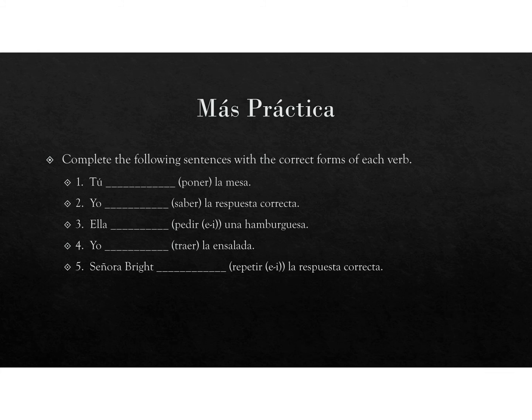And then finally, number 5, Señora Bright, we have repetir, and again I have E to I in parentheses, la respuesta correcta. There are two E's in this stem, so it's going to be the second E that changes to an I. The answer is going to be repite, R-E-P-I-T-E.